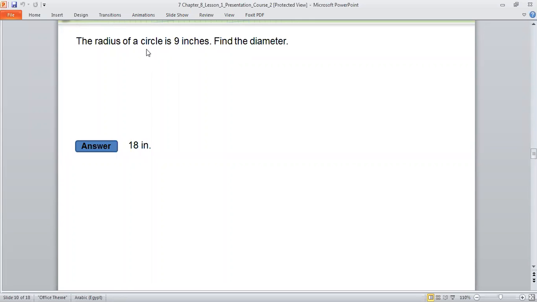Excellent. So if I give you the radius is 9 inches, 9 times 2 equals 18. We multiply 9 by 2, Dawood, and it gives me 18 inches. Again, be with me, please.